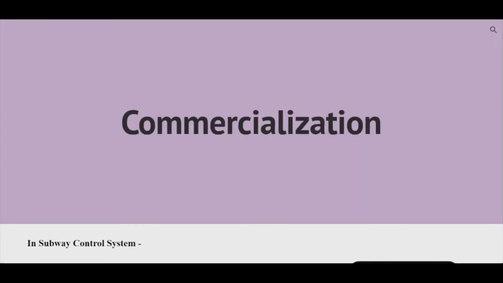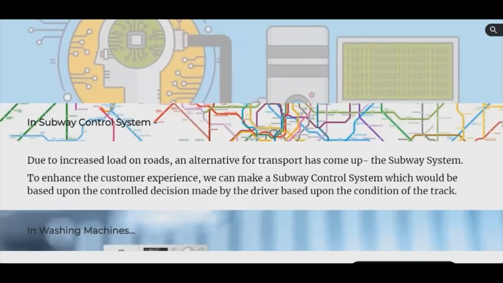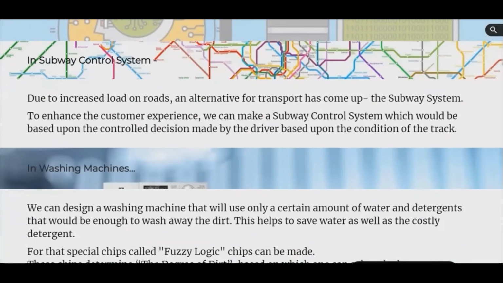Fuzzy logic is gaining popularity over the years. The applications of fuzzy logic across various fields are noteworthy. First, the subway control system. Nowadays we observe that our roads are not able to handle a large number of vehicles. Thus, we can make a subway control system which would be based upon the control decisions made by the driver based upon the condition of the track.